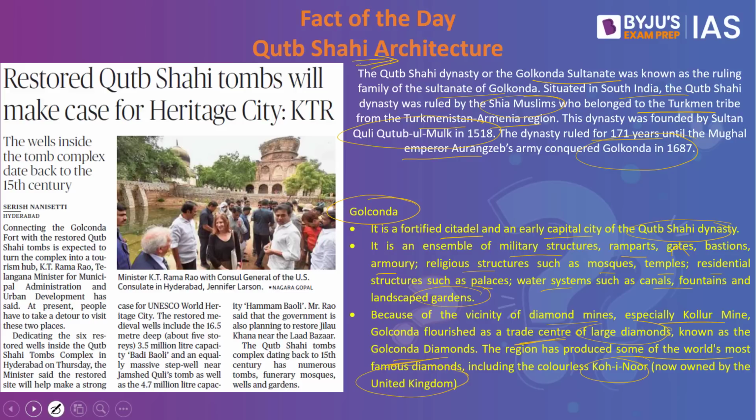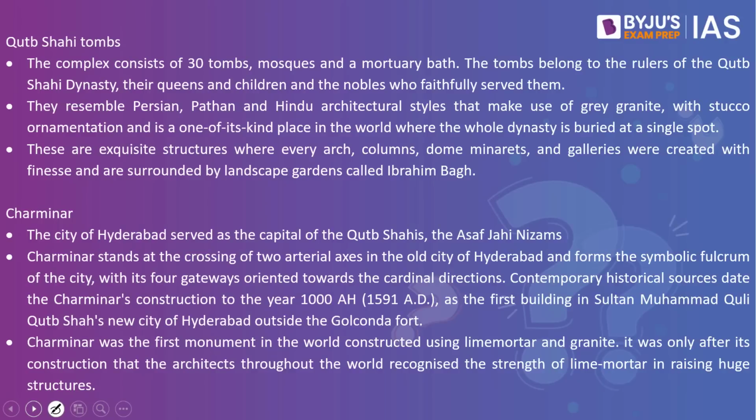The next, as part of the Qutb Shahi architecture, happens to be the Qutb Shahi tombs. The complex consists of 30 tombs, mosques and a mortuary bath. The tombs belong to the rulers of the Qutb Shahi dynasty, their queens and children, and the nobles who faithfully served them. They resemble Persian, Pathan and Hindu architectural styles that make use of grey granite with stucco ornamentation, and it is one of its kind places in the world where the whole dynasty is buried at a single spot.